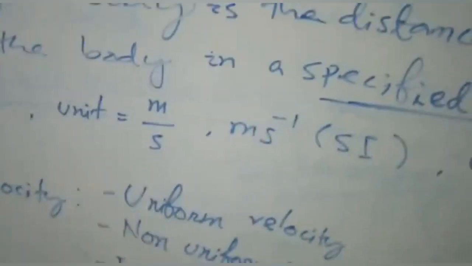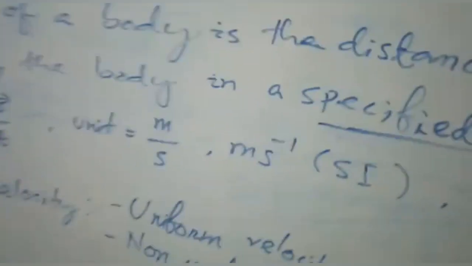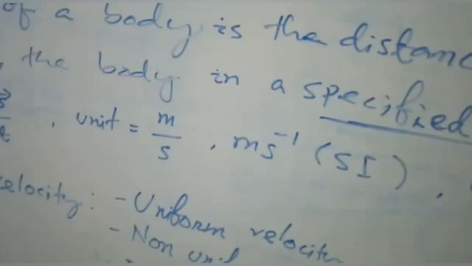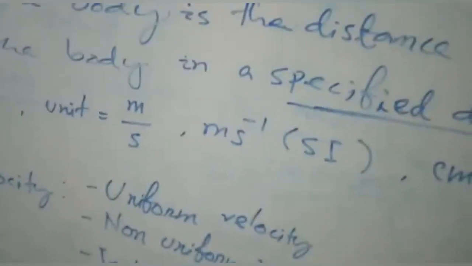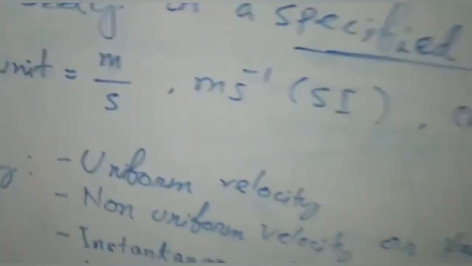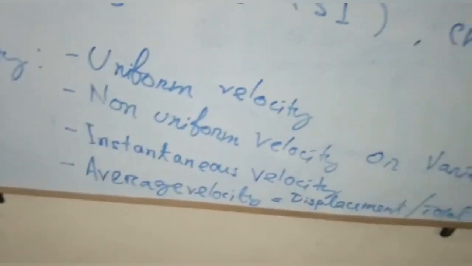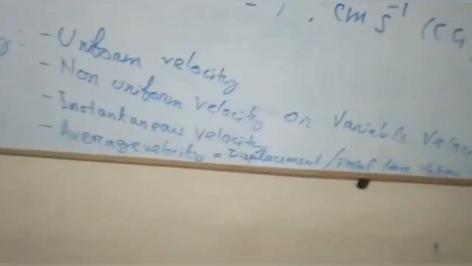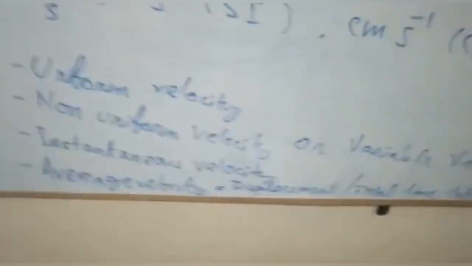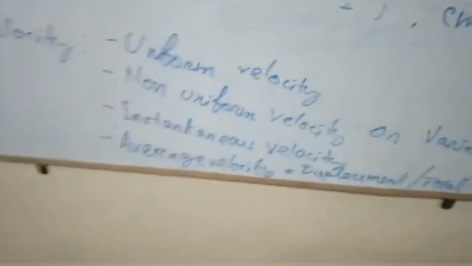So children, uniform velocity means if a body covers equal distances in a specified direction in equal intervals of time, then that is called uniform velocity. Remember, it must cover the distance in a specified direction only. Non-uniform velocity is also called variable velocity. In such a case, if a body does not cover equal distances, or covers unequal distances in a specified direction in equal intervals of time, then it is called non-uniform velocity or variable velocity.